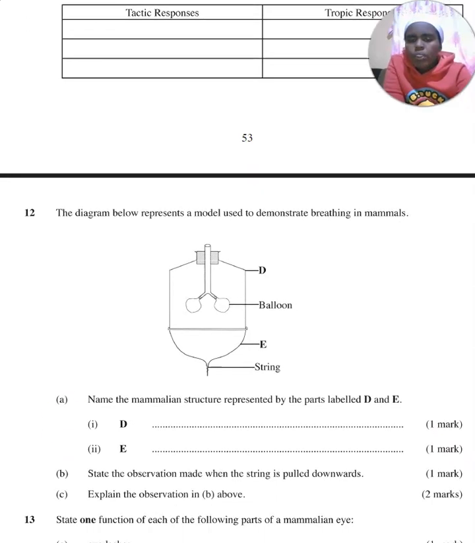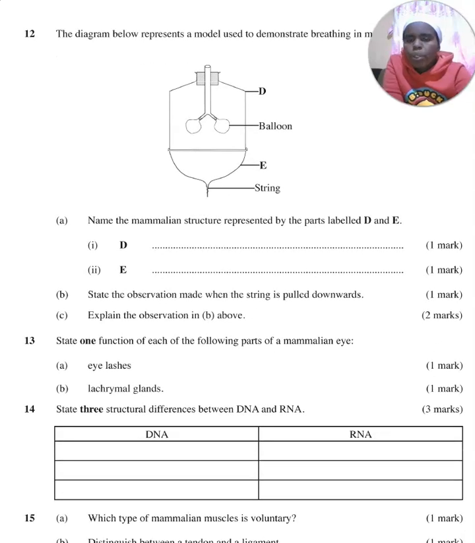Then there is this question you're told. The diagram below represents a model to demonstrate the breathing system in mammals. Name the mammalian structure that is represented by part D and part E. Part D represents the rib cage and part E represents the diaphragm.